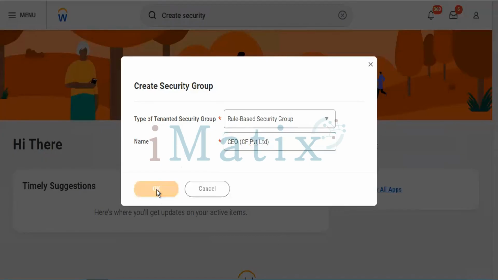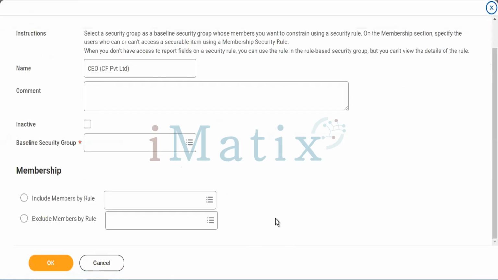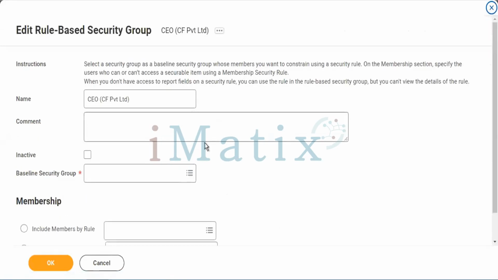Tap on it. You can see the security group here to create for an individual person. And first we need to enter the CEO security group key points.